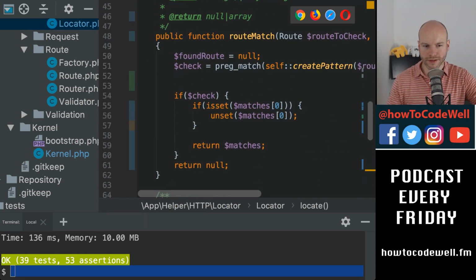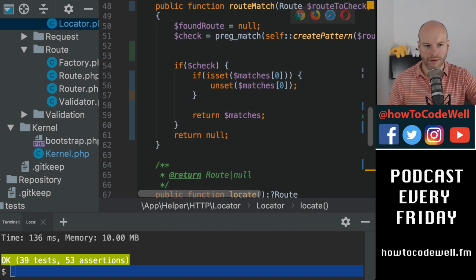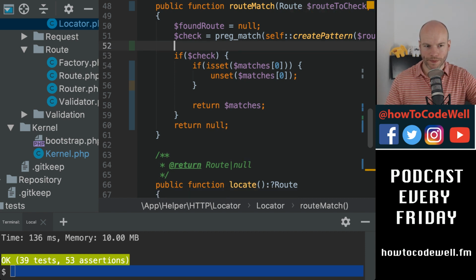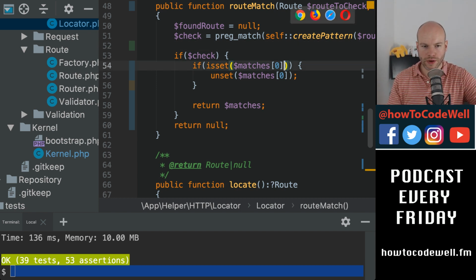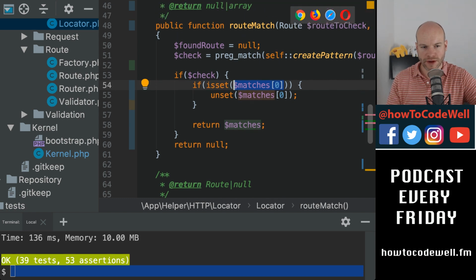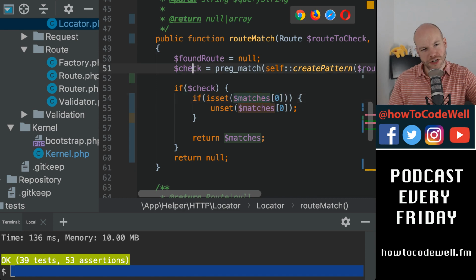Look at this. This is nuts. I mean, what an... Ugh. If check. So that will return false or 0 and 1. Then what we do is we check that we have the matches. Why don't we just check that we have the matches? Wouldn't that be beneficial? Why are we doing the check?